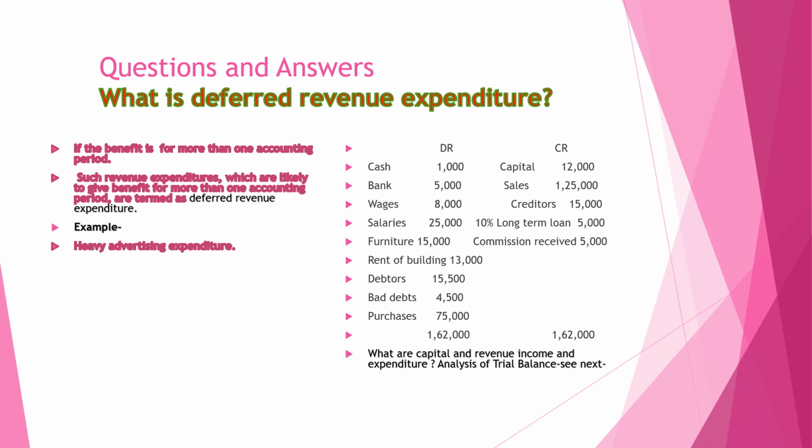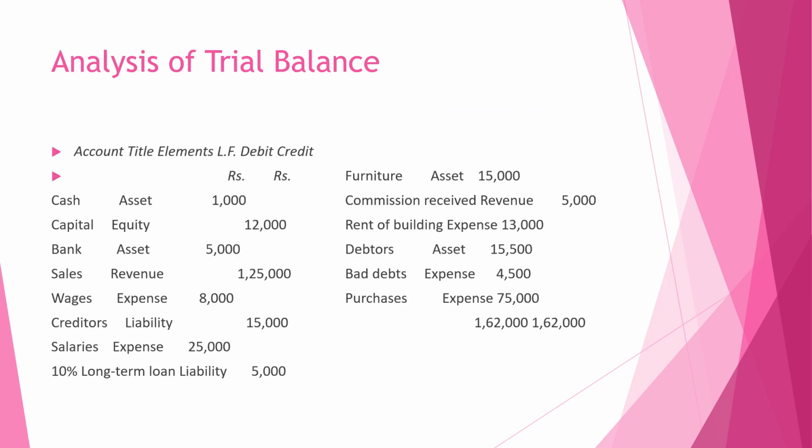Just for better understanding, we have taken one example here. How can we analyze a trial balance?